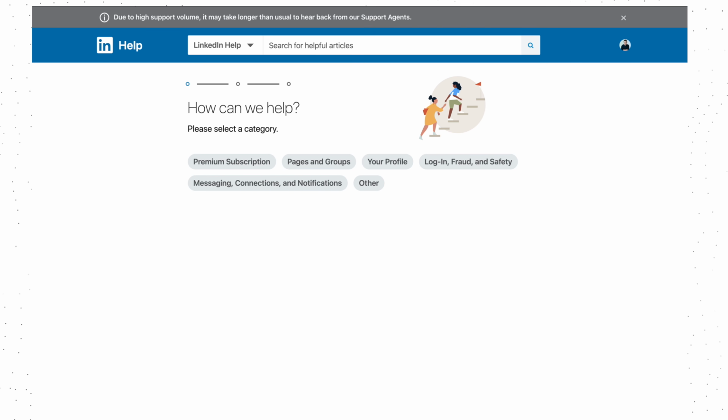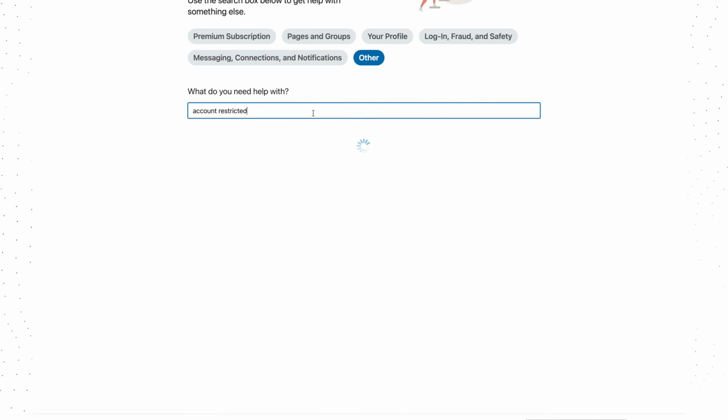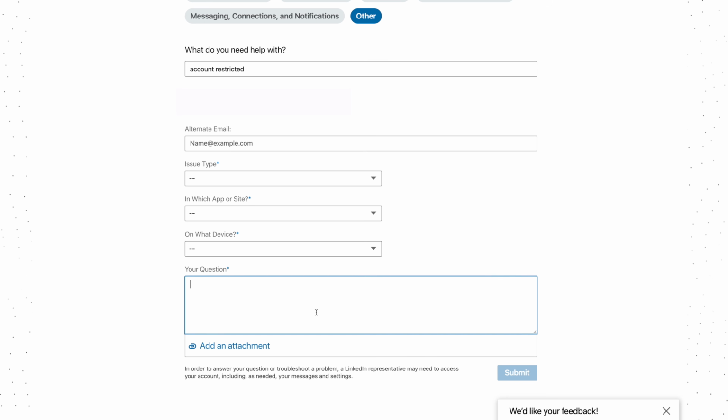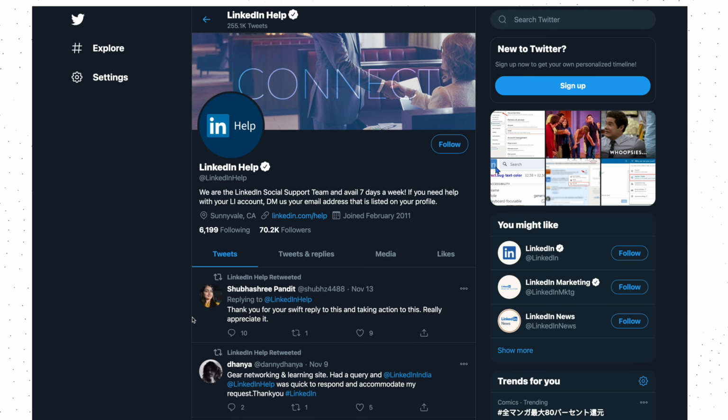Number 1, go to the LinkedIn help site, which I'll link down below, click Other, type in account restricted, and click create a support ticket to let the LinkedIn team know you understand the issue and ask for forgiveness. The second method, apparently you can just tweet at them at LinkedIn help for assistance. Again, this has never happened to me, so I've never been through the support process myself. But if you are someone whose account is restricted, hopefully this is helpful.